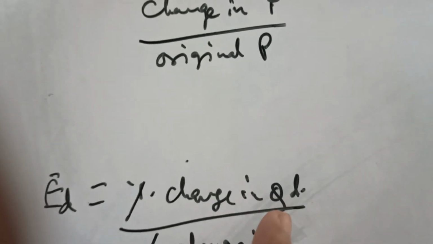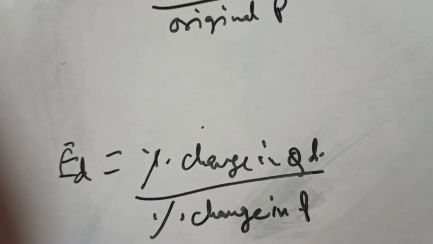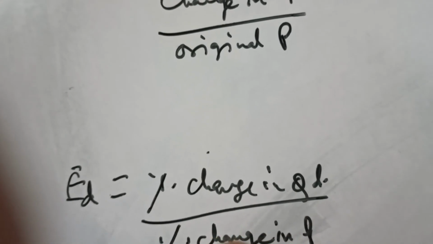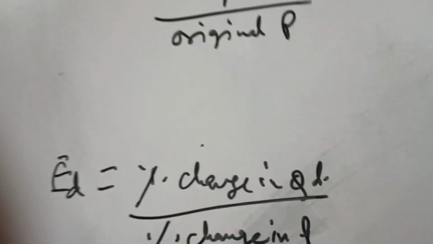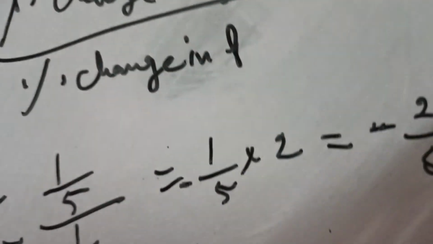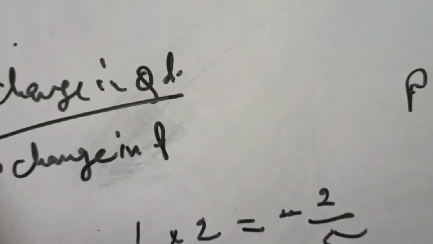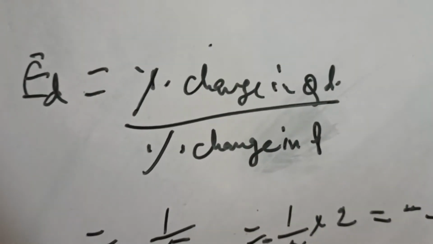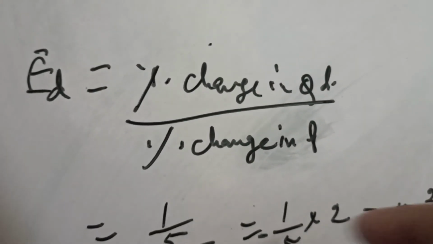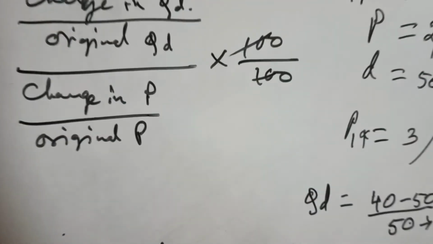For this reason, the elasticity of demand is negative. If the demand curve is downward sloping, the absolute value of elasticity of demand is 2 by 5, so the absolute value is not negative. This is positive, that is 2 by 5. You should note this.